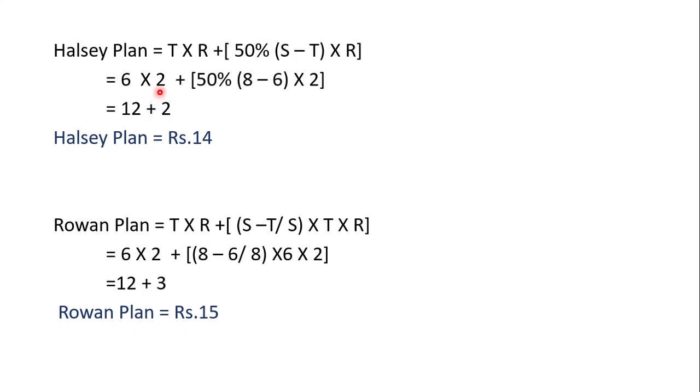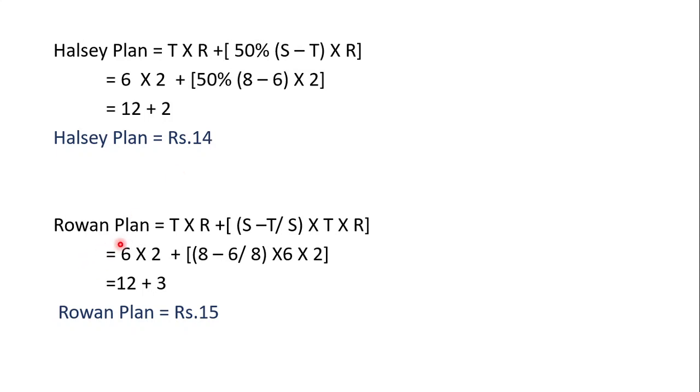So 6 into 2 is 12, and 50% of 8 minus 6 into 2: 8 minus 6 is 2, 2 into 2 is 4. Of the 4, 50% is 2. 12 plus 2 is 14 rupees. Rupees 14 is the wage under the Halsey plan.